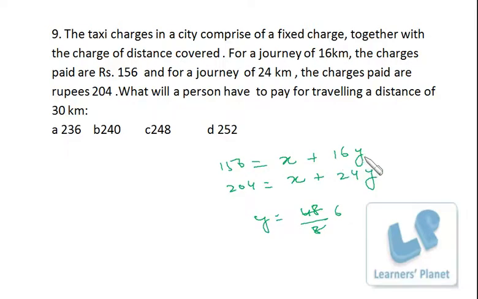Now 16 into 6, 96, so 156 is equal to x plus 96, so x will be equal to 156 minus 96, 60 rupees. So fixed charges are 60 rupees and per kilometer charges are 6 rupees. So if the person has to travel 30 kilometers, 60 rupees plus 30 into 6, 180 rupees. So in total he has to pay 240 rupees. Okay, I hope that's clear to you.